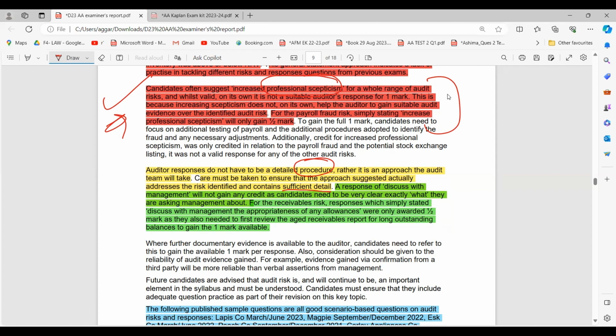Again, the same thing I have discussed with my students as well: when you're writing discuss with management, what am I discussing with management, and why is discussing that with management important?